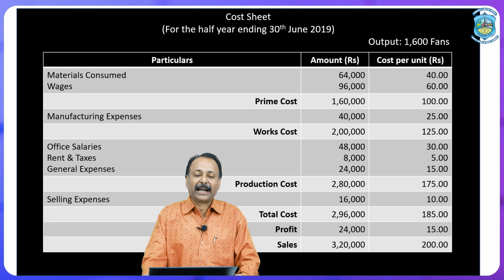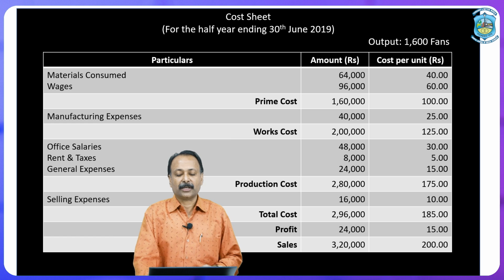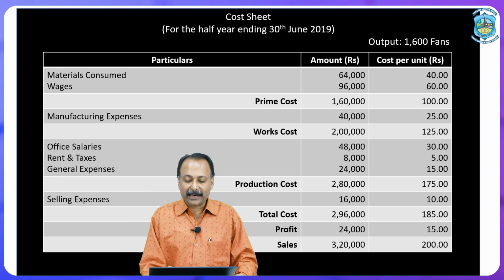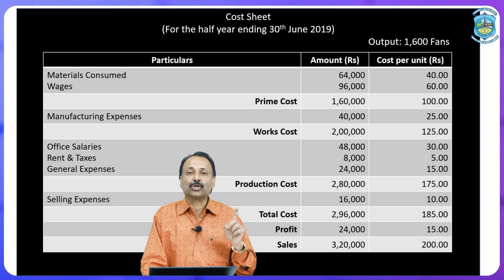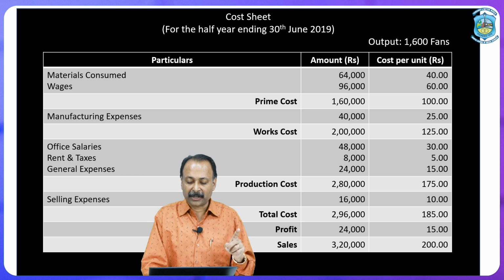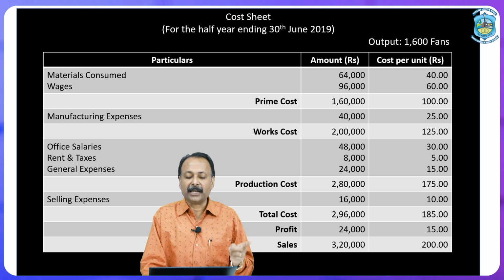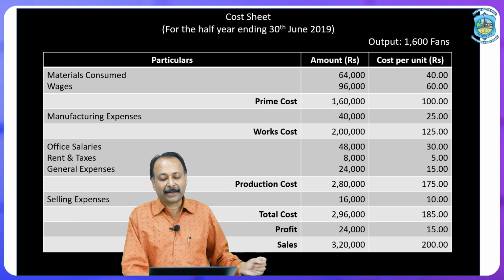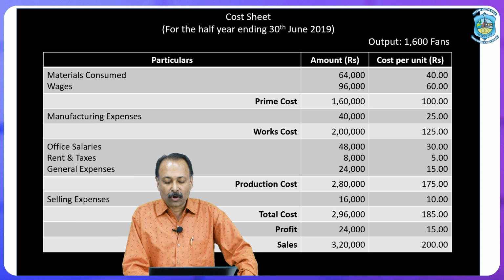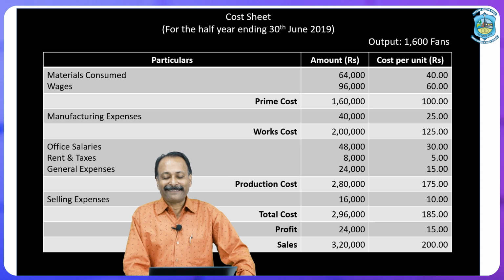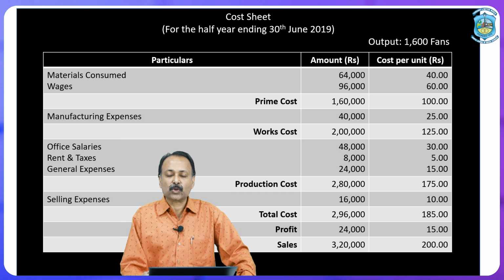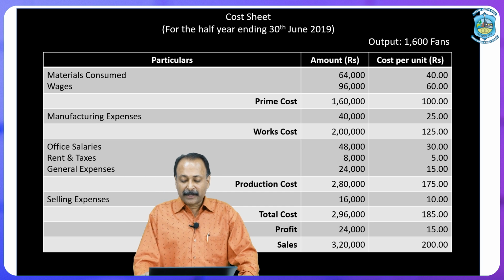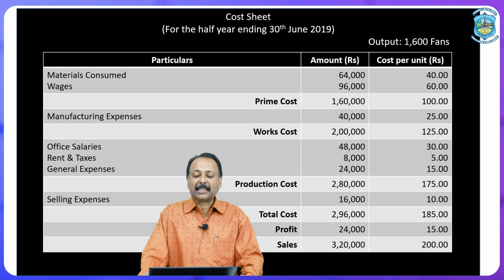Now, in work cost we have to add all the other expenses given in the question, that is office salaries. In the question it is clearly mentioned there is no change in other expenses. So, office salaries is 48,000, rent and taxes 8,000, general expenses 24,000. When we total 2 lakh plus all these expenses, we will get 2,80,000 as production cost, and 2,80,000 is divided by 1600 to get the production cost per fan or per unit, which is 175 rupees per fan or per piece. Now, selling expenses mentioned in the question is 16,000.